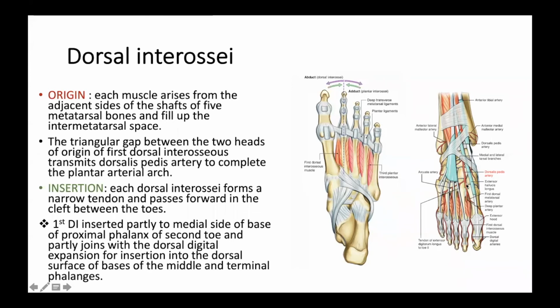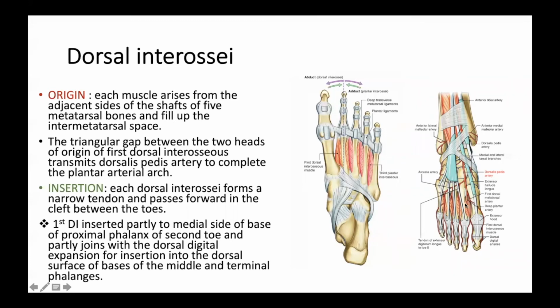This dorsalis pedis artery, on reaching the first interdigital cleft, dips, penetrates, or perforates and moves to the plantar surface of the foot to join or complete the plantar arch. So what is it telling?